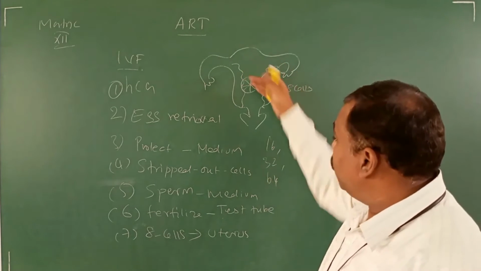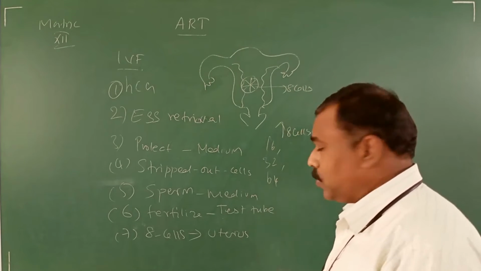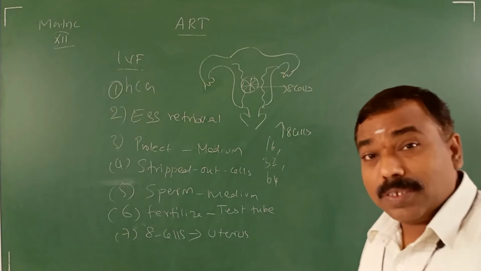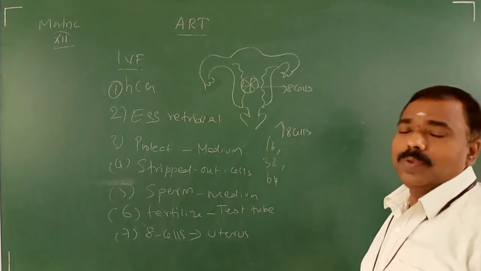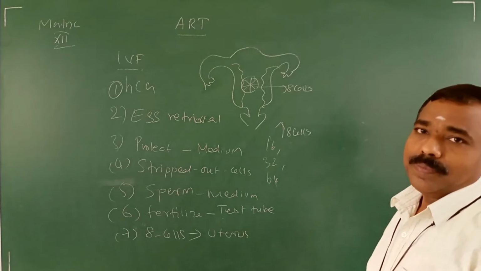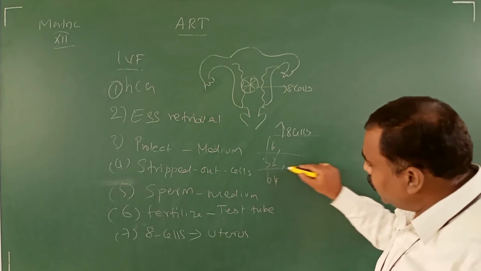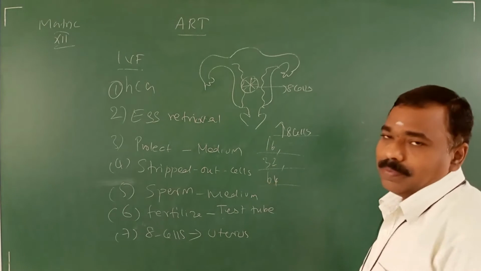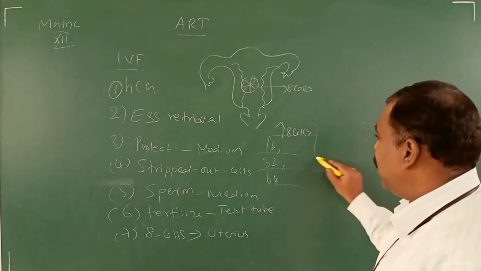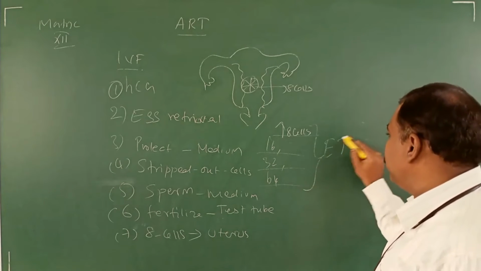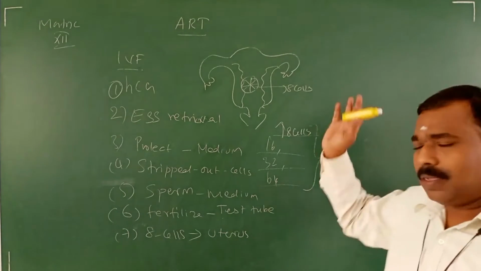If they keep it at more than the 8th cell stage, it depends on the problem of the woman's uterus. For some women the 8th cell stage, for some women 16, for some women 32, for some women 64. Everything together is called ET. ET means embryo transfer technique.